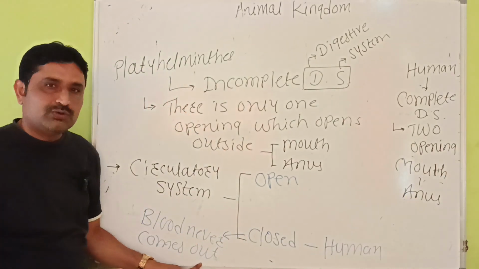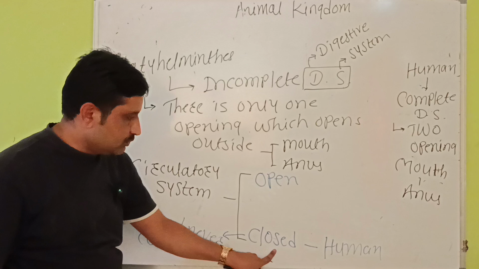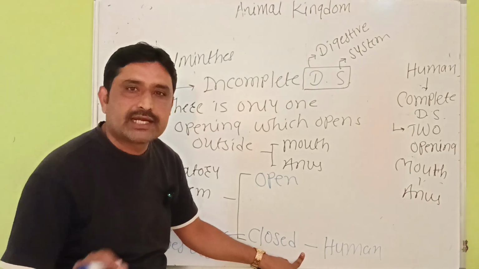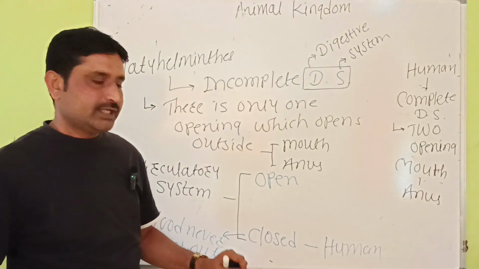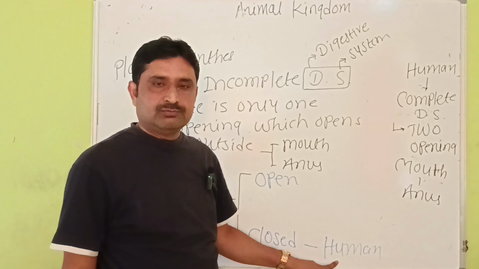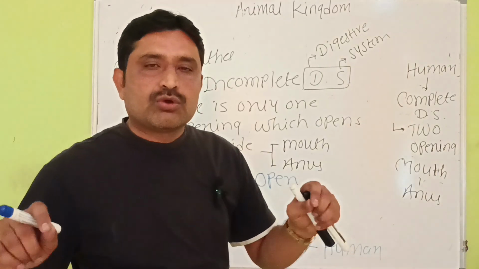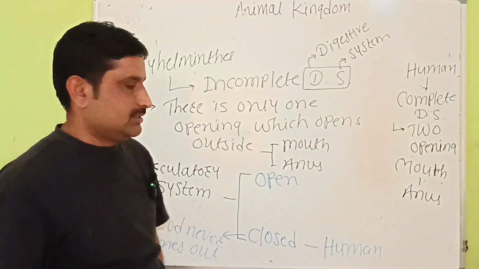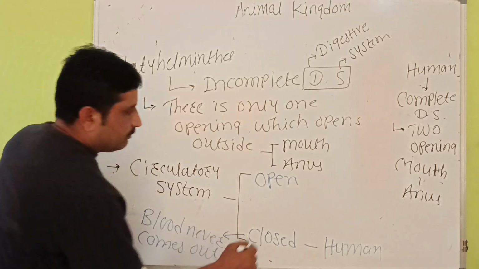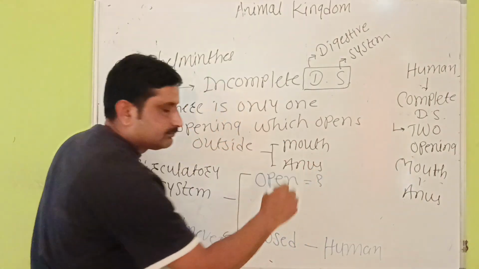Blood never comes out. That type of system is known as closed type of circulatory system. The best known example is humans, or higher organisms have closed type of circulatory system. Then the question comes, what is open type?